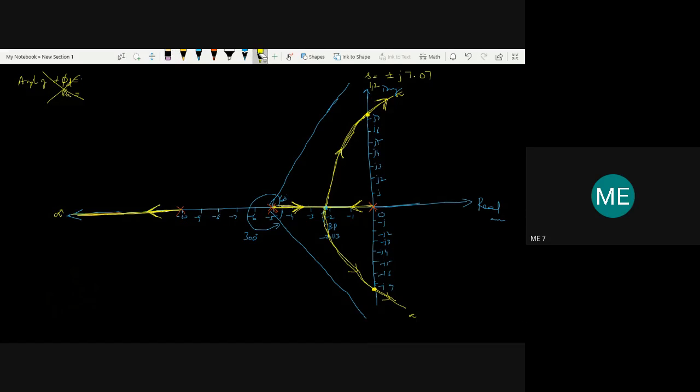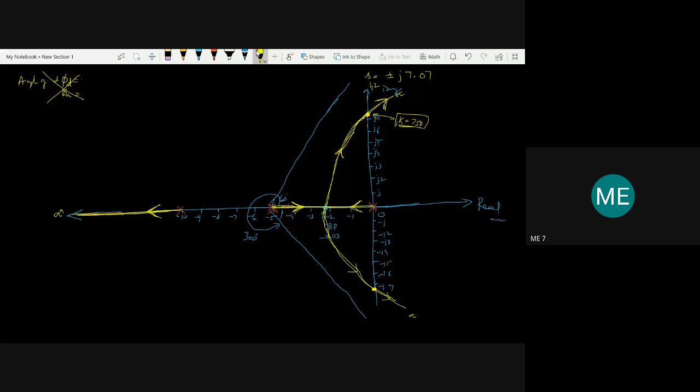We know that at k equal to 750, we have found that the point of intersection is at s equal to minus j 7.07 and plus j 7.07. So k equal to 750 is the marginal value of k, up to which k can be varied, from 0 to 750.